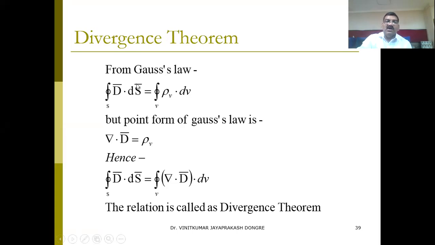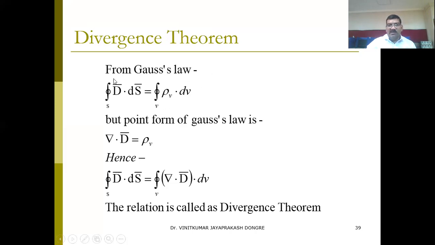From the Gauss law, if you take the integral form, the surface integral D dot dS we are equating with the volume integral. So the surface integral D dot dS equals the volume integral of rho v dv.